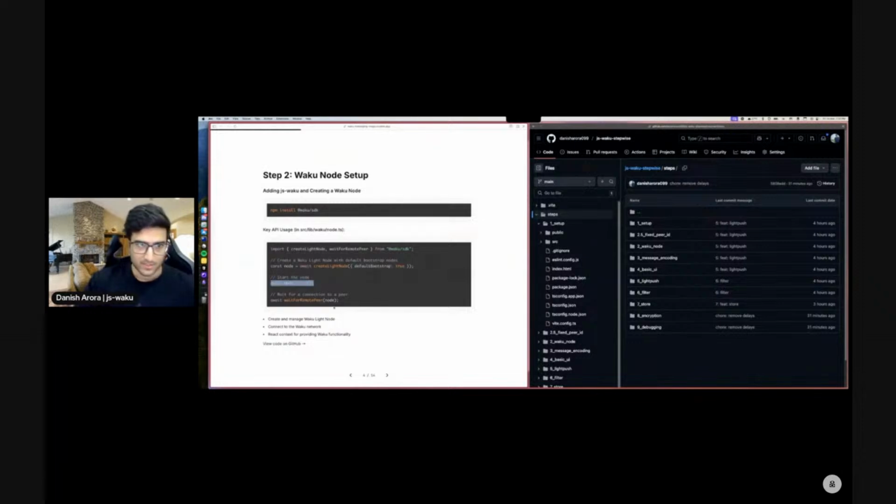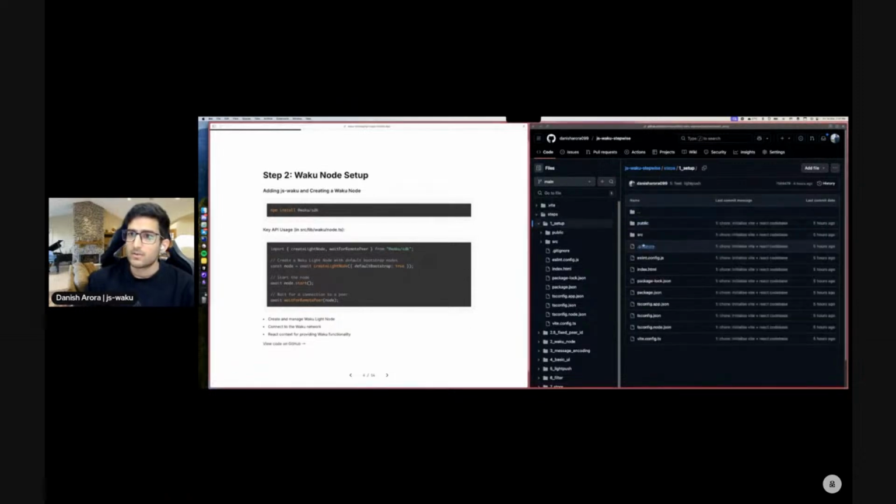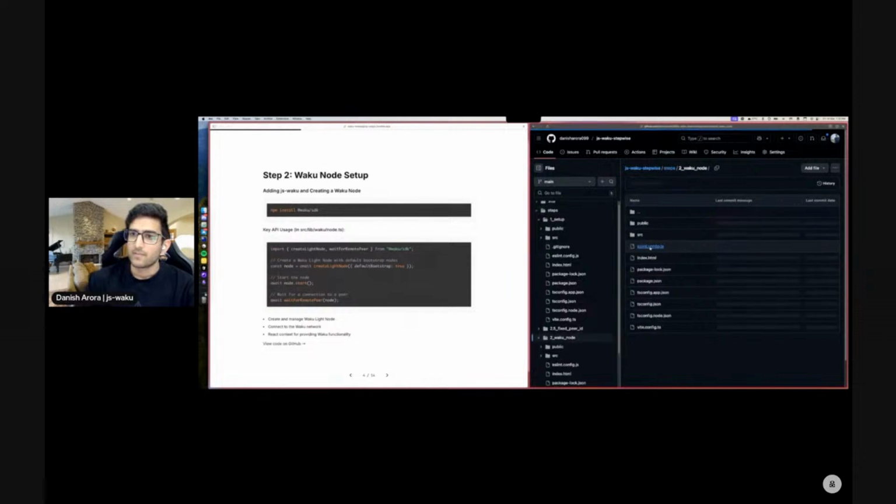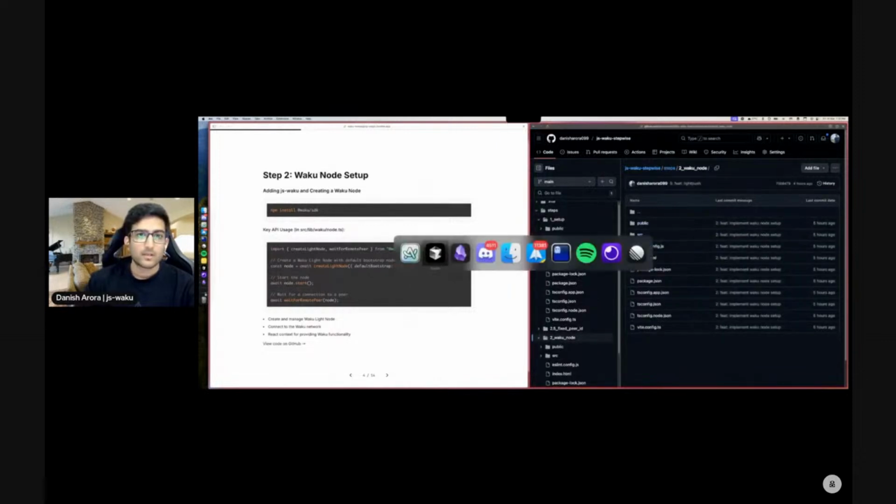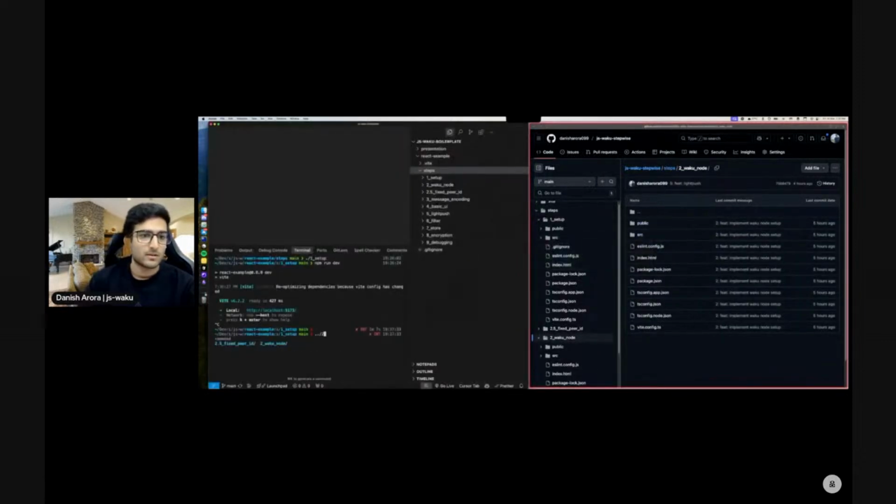Moving forward, we just start the node and we wait for that node to connect. This is actually optional for now because we're bootstrapping our node. Similarly, for this, we can go to GitHub and check out this step. And let's actually try to do that.